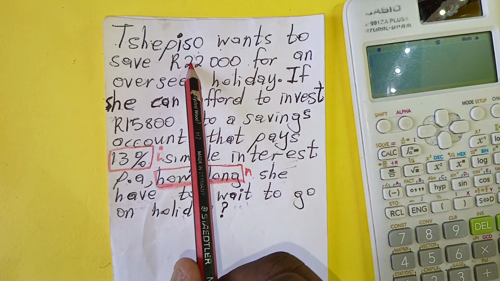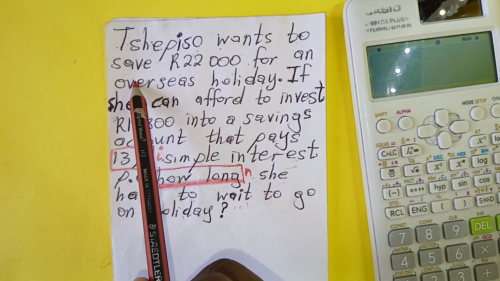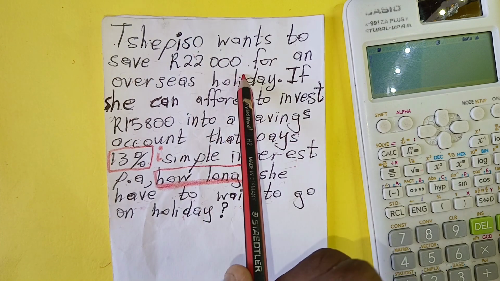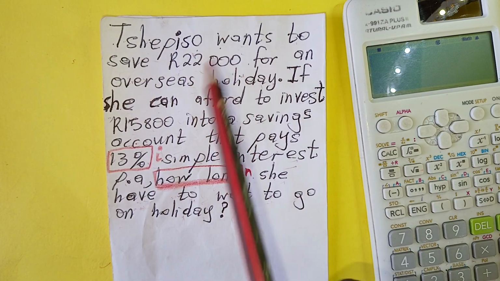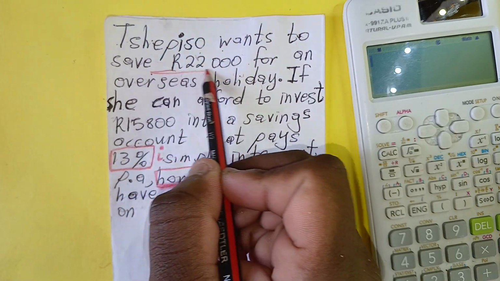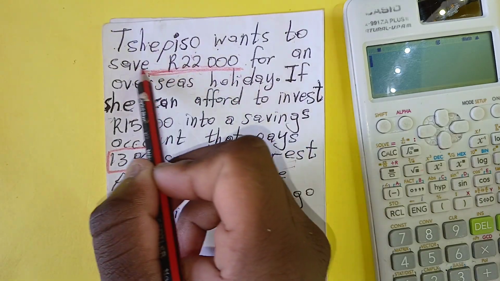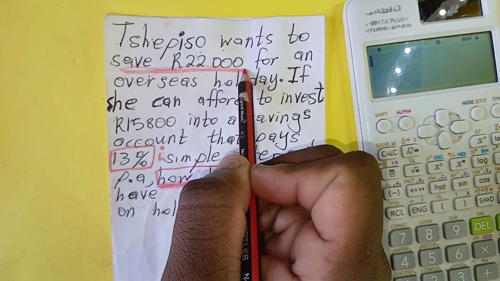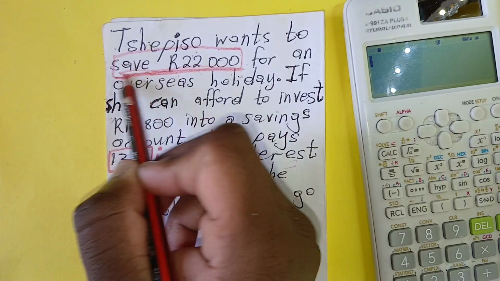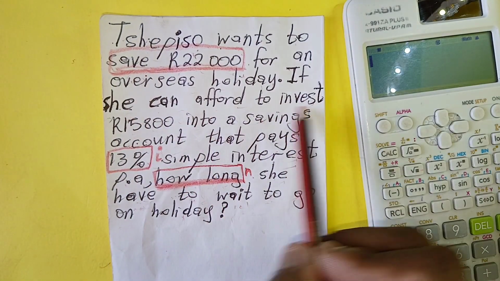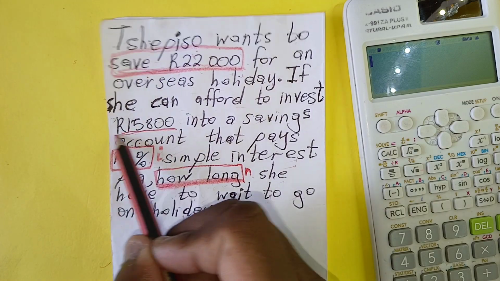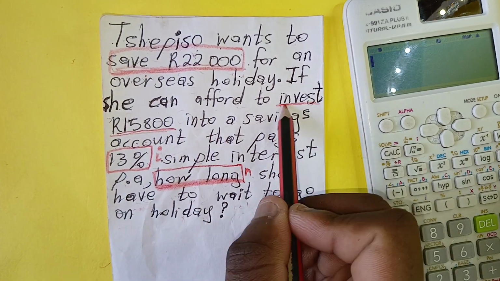It says that Tshepiso wants to save 22,000 for an overseas holiday. So this is the money that she wants to save. If she can afford to invest this,